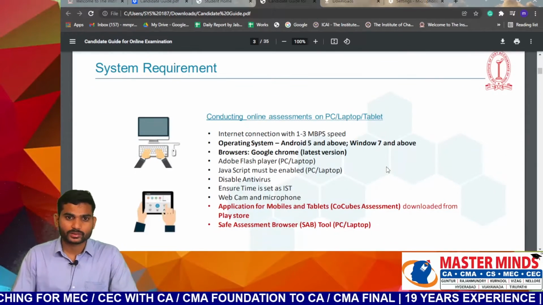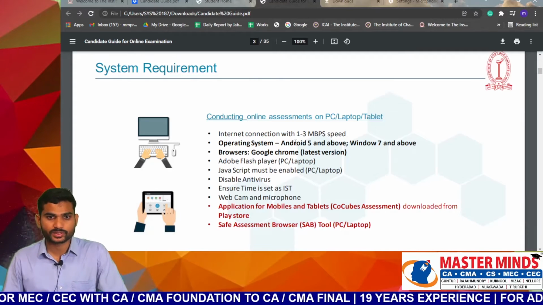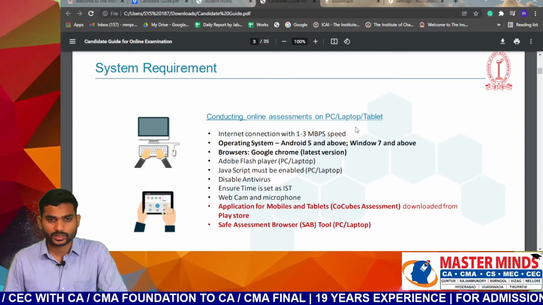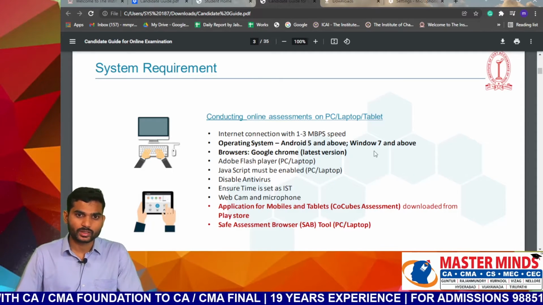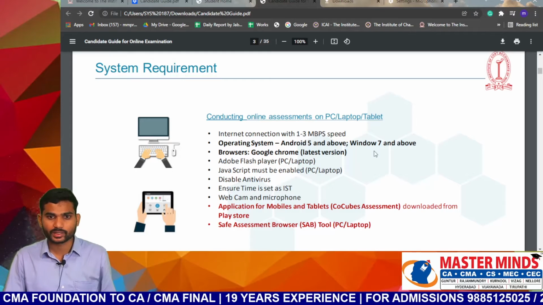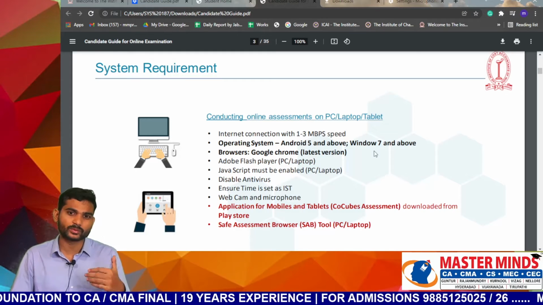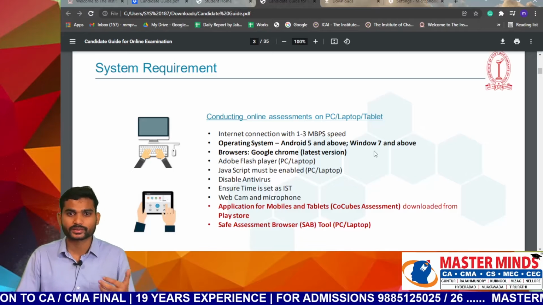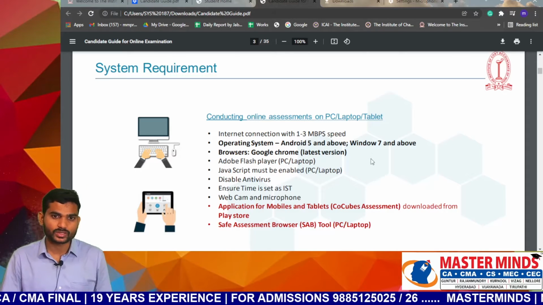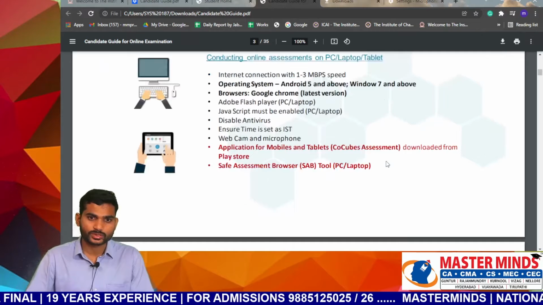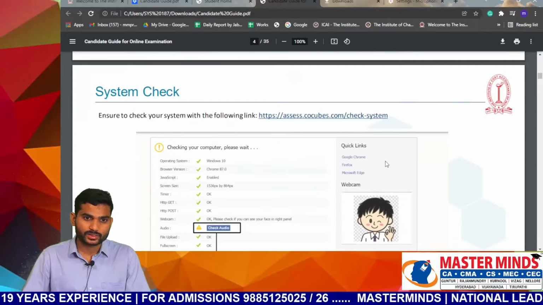System requirements for conducting the online assessment: an internet connection with 1 to 3 Mbps speed, and an operating system of Android 5 and above or Windows 7 and above. Windows 10 is preferable. The browser should be the latest version of Google Chrome. And next, system checking.